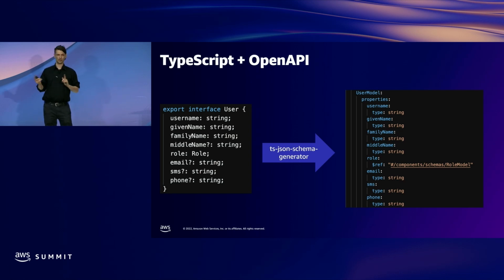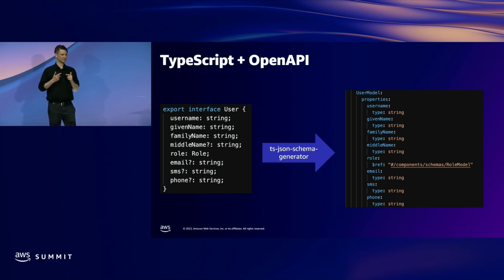So there's a couple of different options. There's a lot of different ways to go here. One way to go is that you can write your OpenAPI spec, and then you can have API Gateway ingest that. We decided that we wanted to go the other way and get our OpenAPI spec out of API Gateway. Now, you can do that in the AWS console, but you can't do that from the CDK code, which is what we wanted to do. And we also wanted to create models in our API Gateway using TypeScript interfaces.